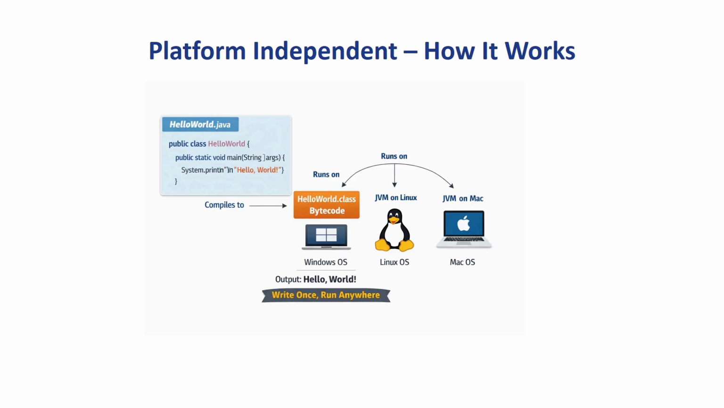Now this HelloWorld.class file, when I run it on a Windows machine or Linux machine or Mac OS, will run properly, but each of these should have JVM installed on that machine. So that's why platform independent is called write once, run anywhere. In this case, the output will be Hello World.